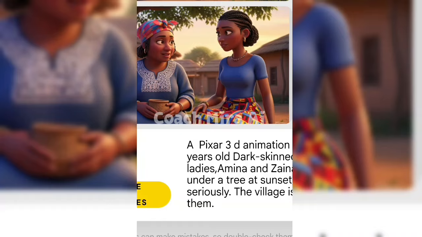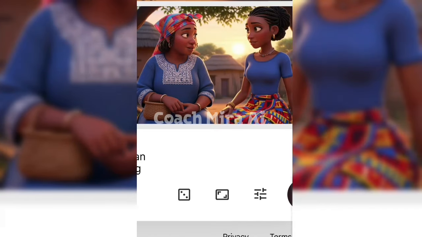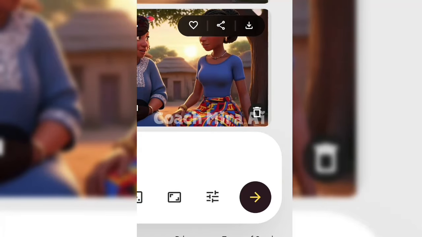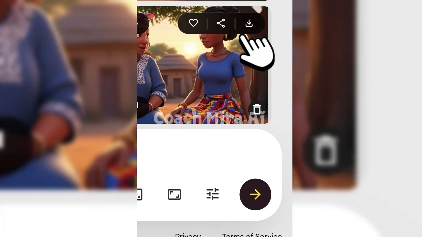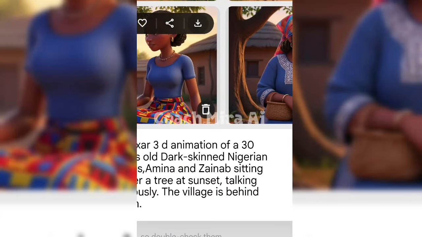In case you want to use Whisk, make sure you don't use minors for an image reference. If not, they're not going to generate it for you. So this is the image generated. This is a beautiful image of Zainab and Amina. So just tap on the image on the right-hand side and you're going to see an option to download it.